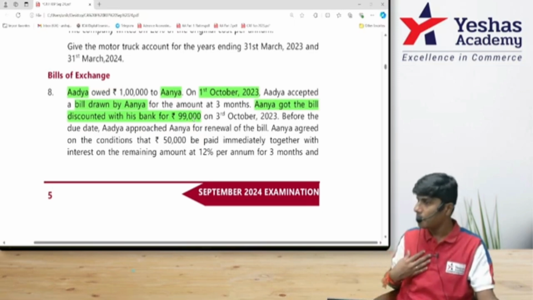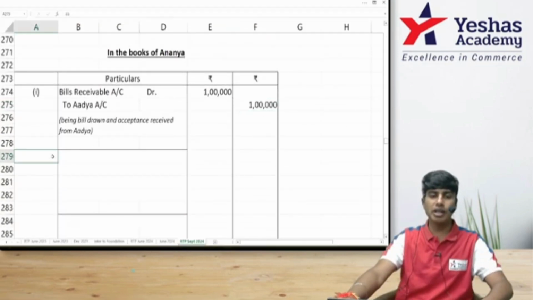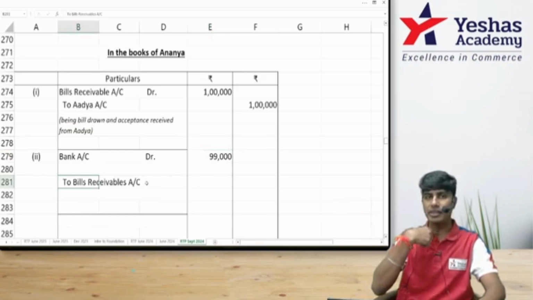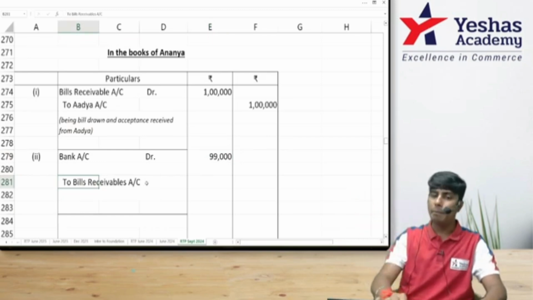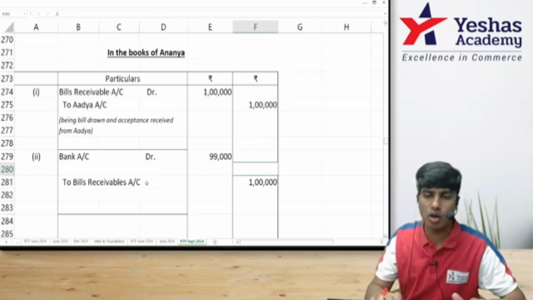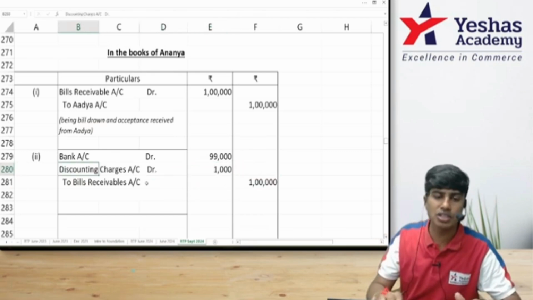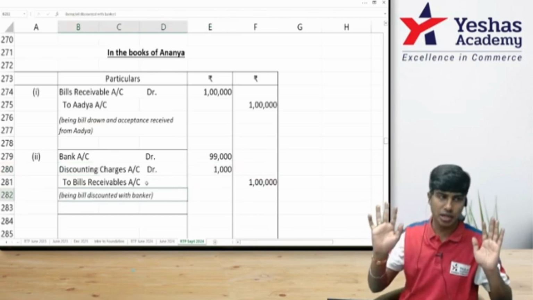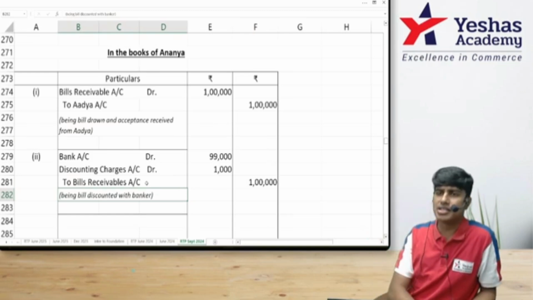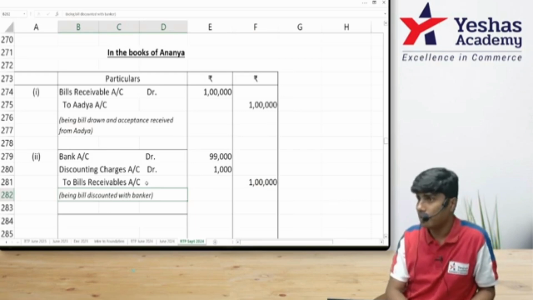We received money, bank account debit. How much did we receive? 99,000. What did we do? We gave the bill, the bill we had received from Adya, to the bank. That bill value is 1 lakh. The balance that we got is 99,000. The 1,000 we are not getting is discounting charges. Being bill discounted with banker. Got it? Bank account debit 99,000, discounting charges account debit 1,000, to bills receivable 1 lakh. Everyone is clear? Very nice.